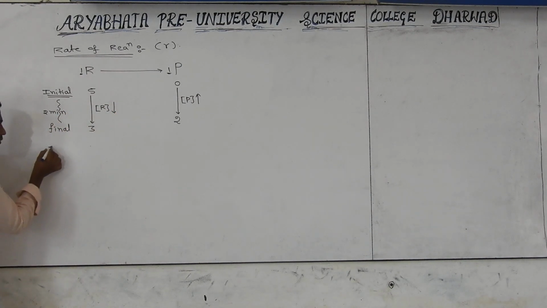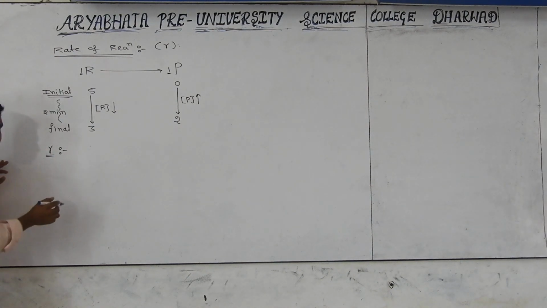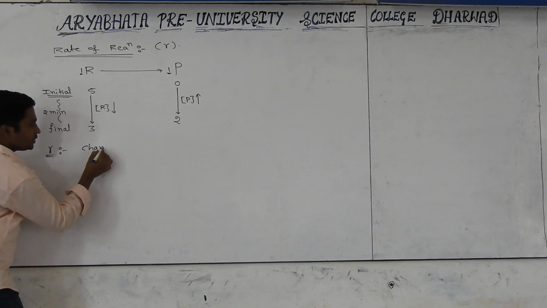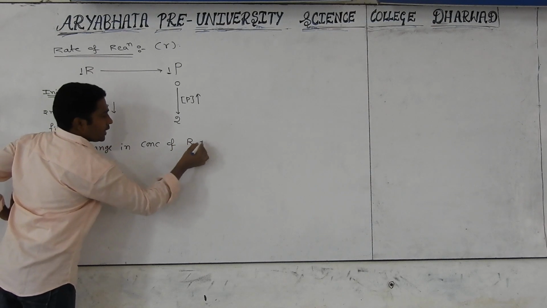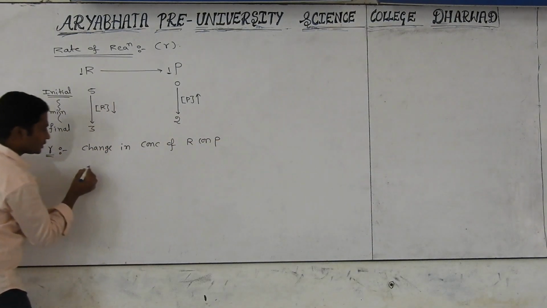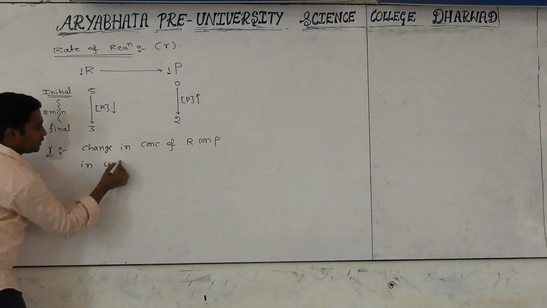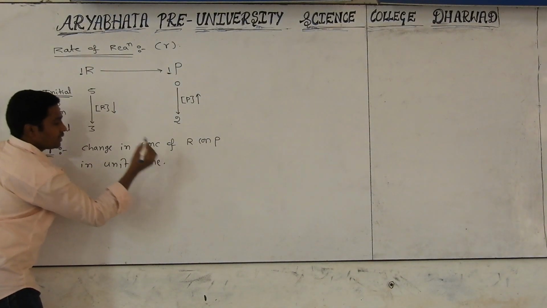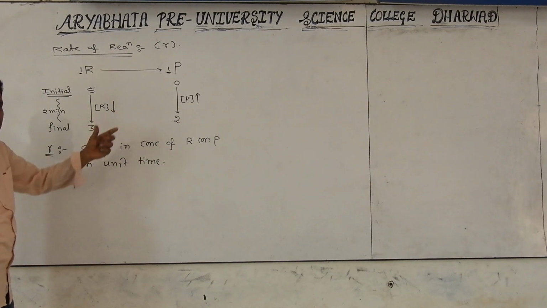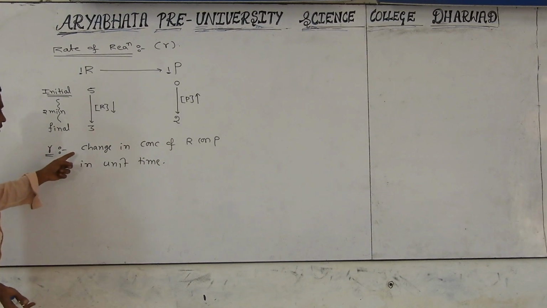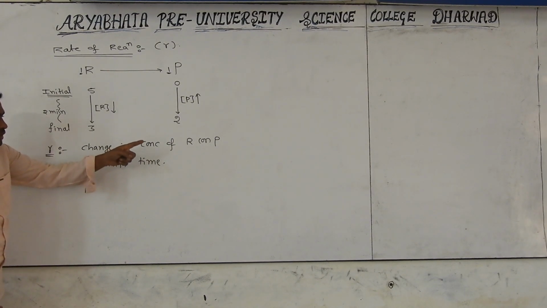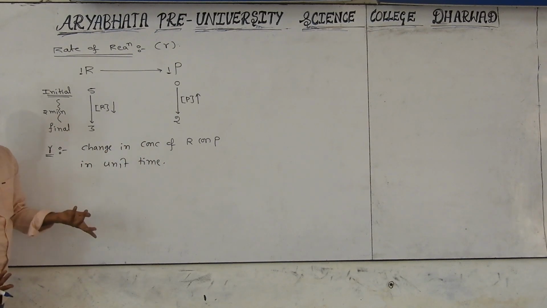Now we have to discuss the definition of rate of reaction. It is an important 2-mark or 1-mark question. Rate of reaction is nothing but the change in concentration of reactants or products in unit time. In unit time, indirectly, it is nothing but speed. Speed means what? Change in concentration per unit time is called rate of reaction, which is called speed of reaction. That's what I am telling once again. See, the change in concentration of reactants or products in unit time is called the rate of reaction, nothing but the speed of reaction.